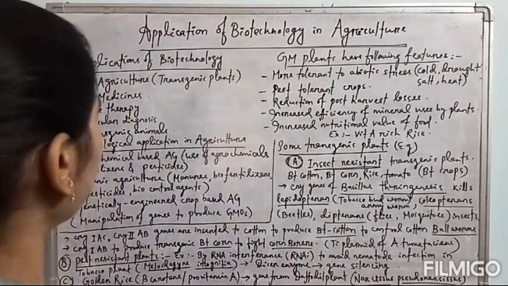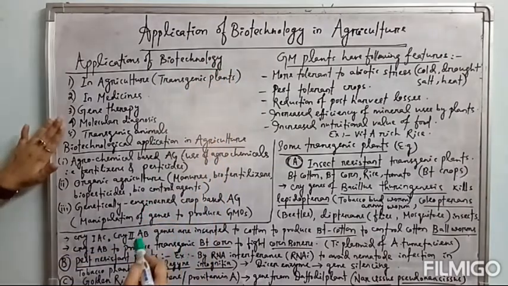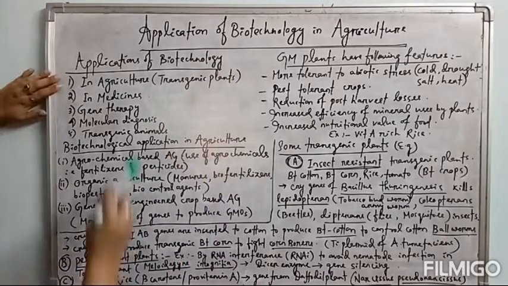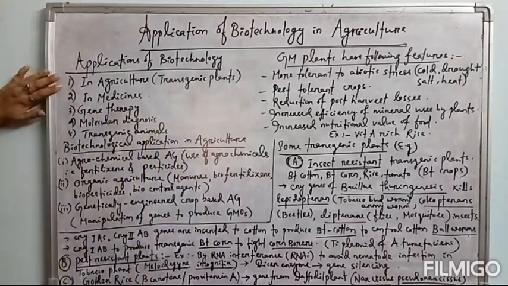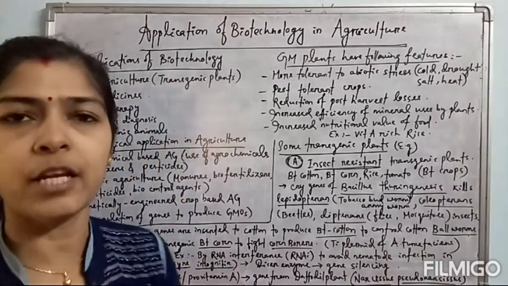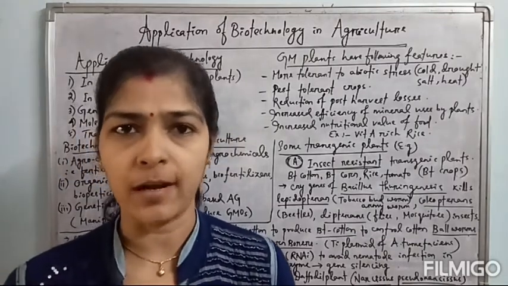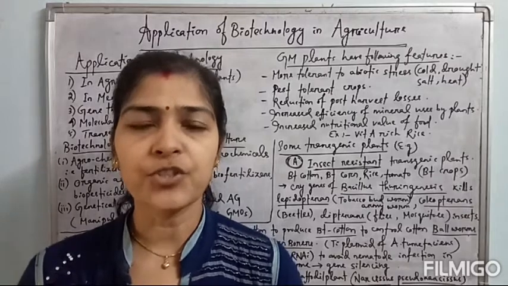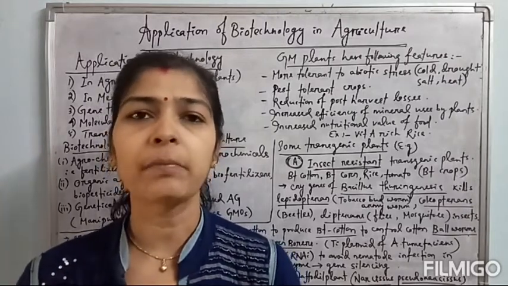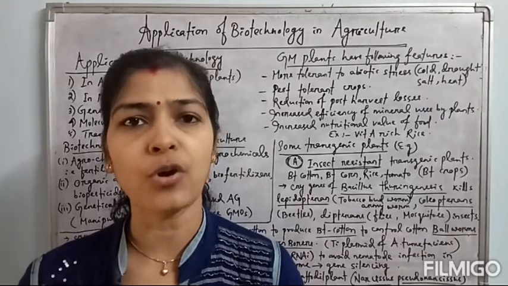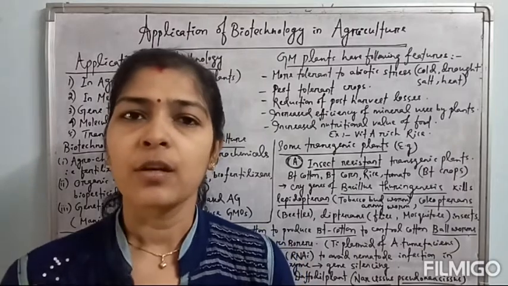Application of biotechnology in agriculture. Biotechnology has many applications in different fields. See, first is agriculture, by producing transgenic plants. Transgenic plants means these plants have a particular desired gene. There is genetic manipulation in these plants, and a desired gene is inserted into the plant cells so that the plant may be disease resistant, pest resistant, drought tolerant. All these characters are brought into the plants because of this transgenesis.